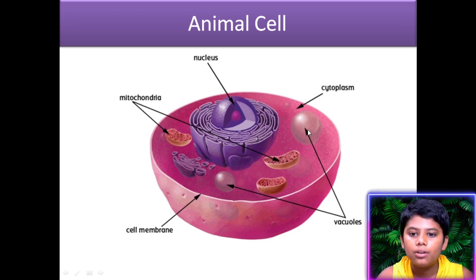Then we can go to know about vacuoles. Vacuoles are bubble-like structures in a cell which contain waste of the cell. They also help in maintaining the acidity, the pH level of the cell. Now we can go to know about cytoplasm. Cytoplasm is a jelly-like substance in the cell. It supports all the other organelles of the cell.